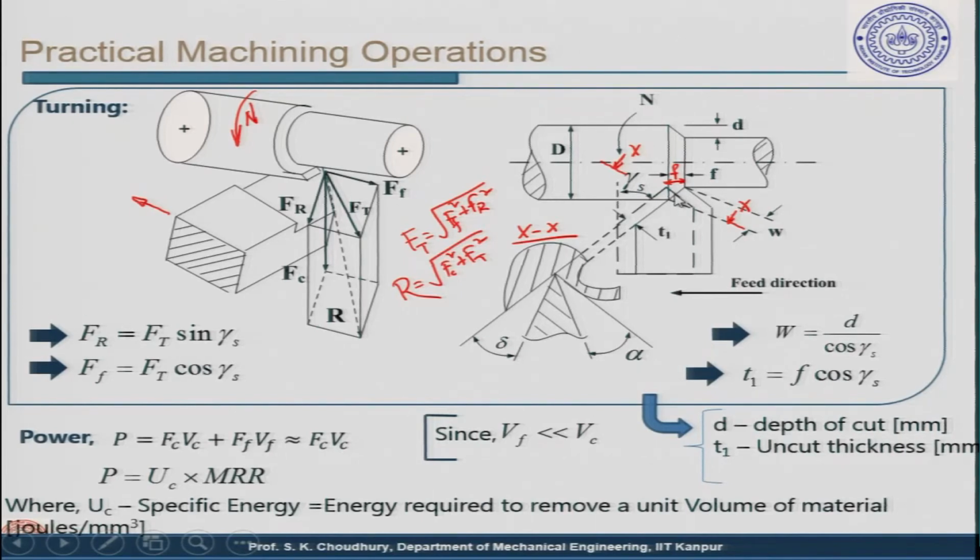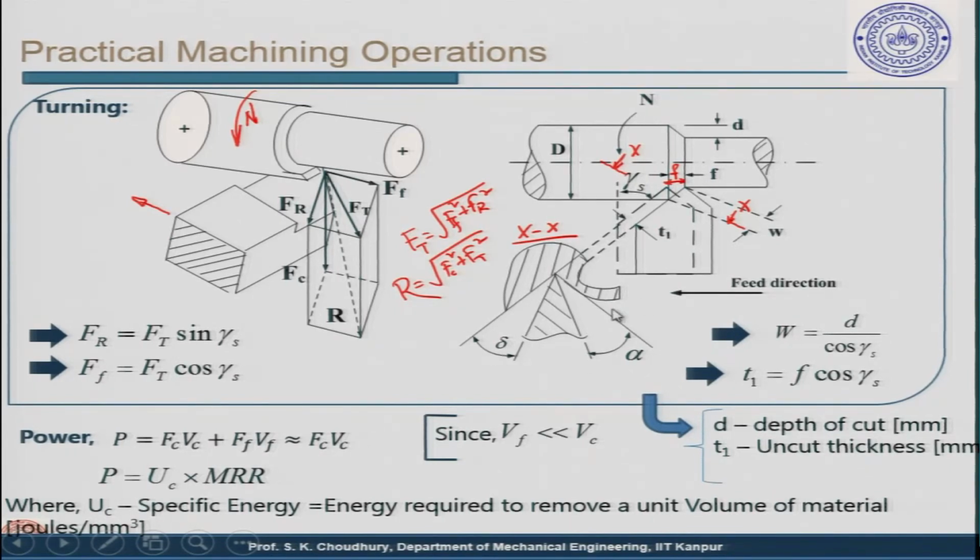The chip is formed perpendicular to this face. You cannot see it here, but if you take this section, then the chip will be visible. If you take the tangent to this chip, then with respect to the rake face of the tool, this will be the rake angle alpha. Oh, sorry, with respect to the flank face, which is here, the already machined workpiece makes an angle which is called the flank angle.